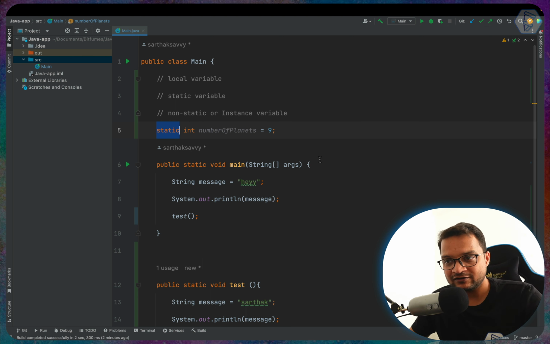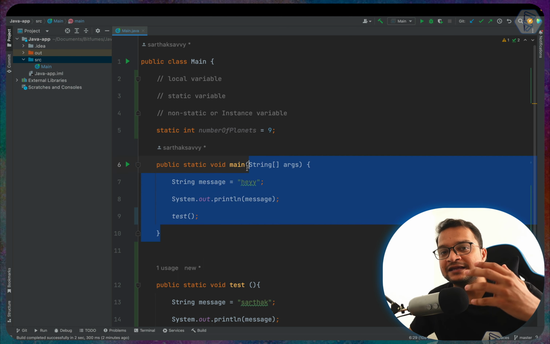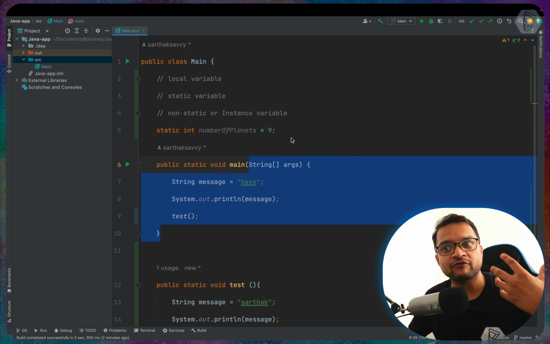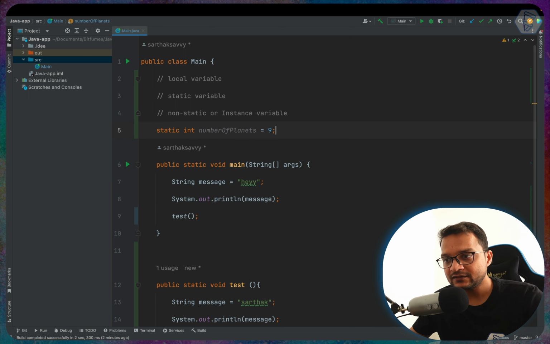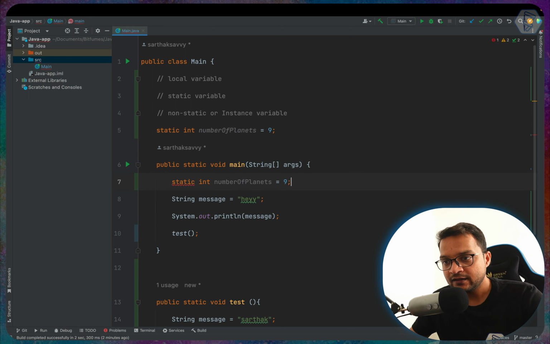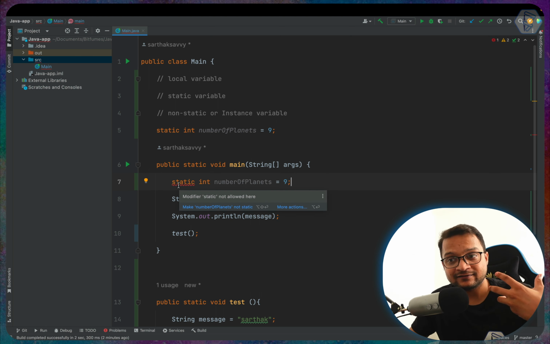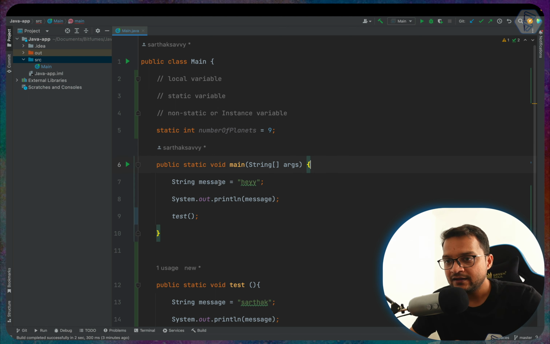That's why it is called static, and we always define this outside of the main function or outside of any function. So you can see when we try to define a static variable inside a function, it says, hey, you cannot do that. Now this is called a static variable.